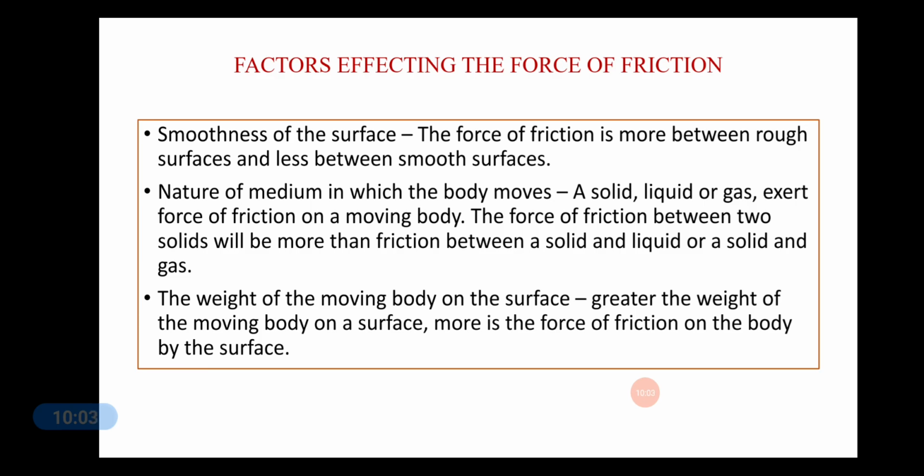Because the smaller one will require less amount of force to move on the ground because it has less weight. So the force of friction acting on it will be less. Whereas the bigger box, which has a greater weight, will be difficult to move on the surface because the force of friction will be more because of the greater weight.